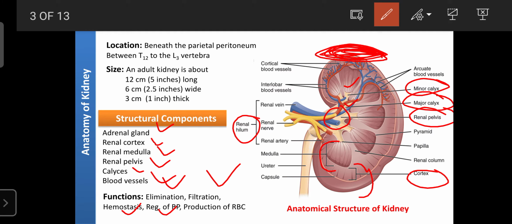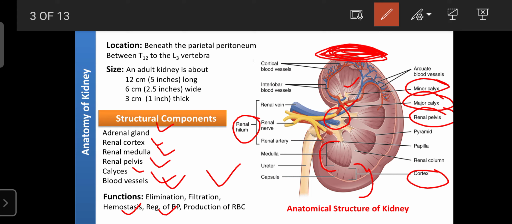So if there is any problem in the kidney, it is also reflected in our blood pressure. If the kidney malfunctions and fails to excrete the waste material along with the sodium, then the blood pressure increases. So keep the kidney healthy, and you will stay away from problems related to the cardiovascular system.